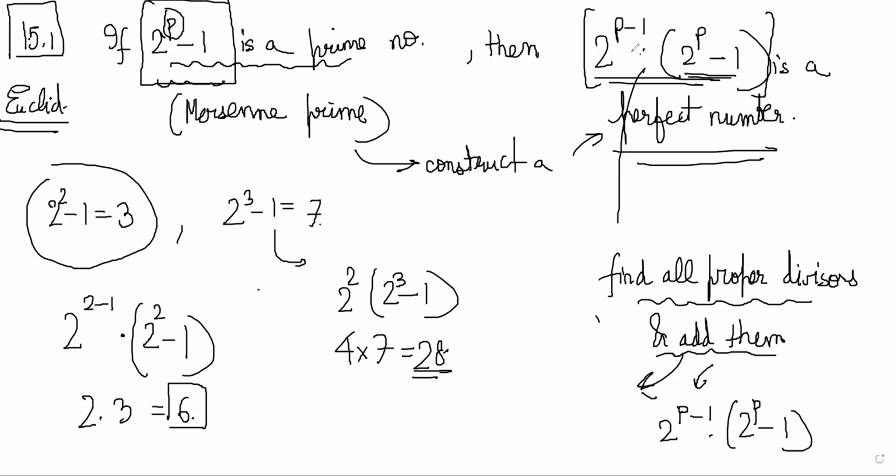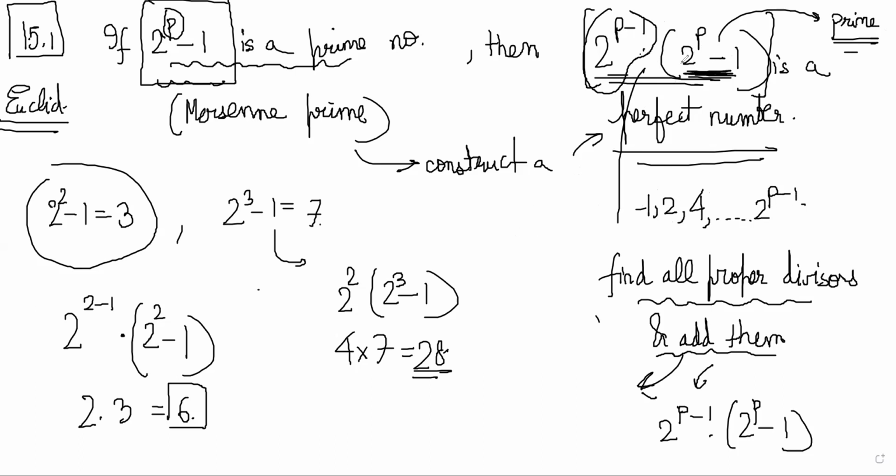Construct divisors. Think about how you would get divisors of these. Assume that this is a prime number, right? If this is prime, then you cannot have too many divisors here. You can have divisors here and multiples of these primes as divisors. I can give you a hint that proper divisors of this would be either 1, 2, 4, and so on till 2 power p minus 1.